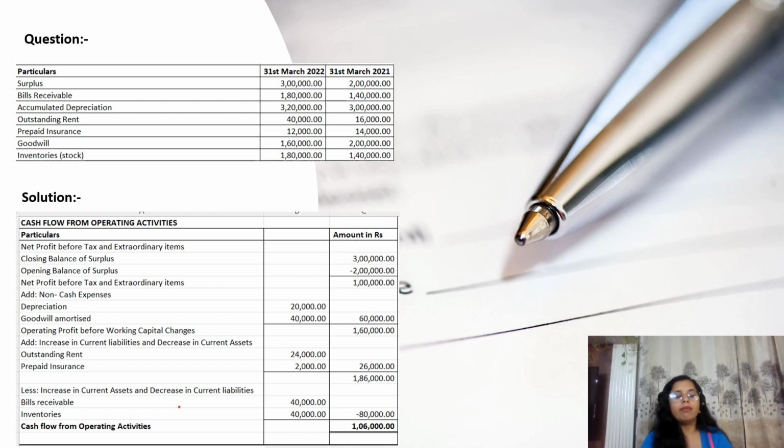That's all from this point of view, and this means we are getting this much of the cash flow. And now we can compare what happened to our operating activities, that we have added and subtracted so many items to arrive at the cash flow position from operating activities.